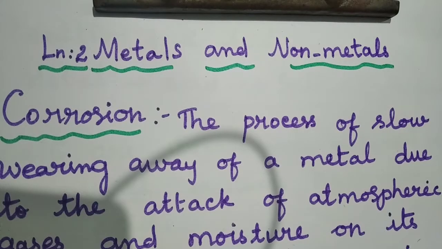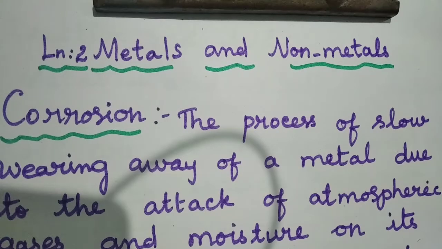Iron and many other metals react with the oxygen and moisture present in the atmosphere, and this process we call corrosion. So what is meant by corrosion? The process of slow wearing away of a metal due to the attack of atmospheric gases and moisture on its surface is called corrosion. Okay, how can we write the chemical equation for this?